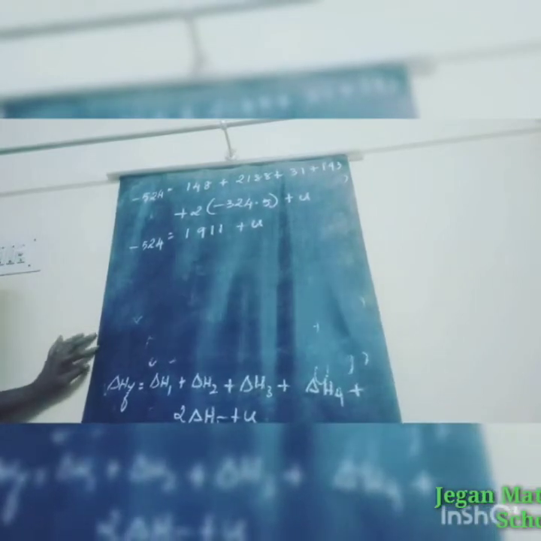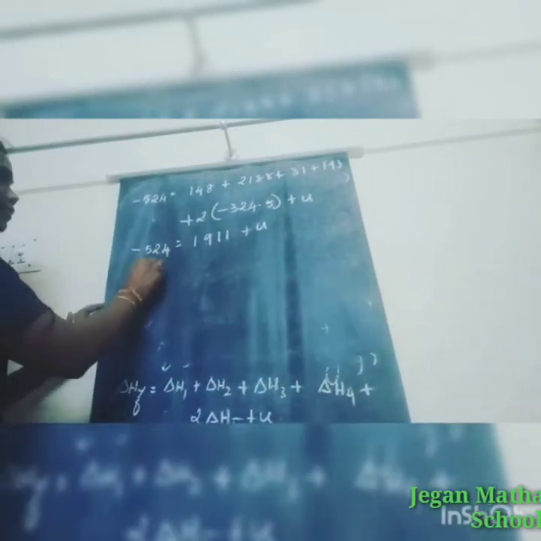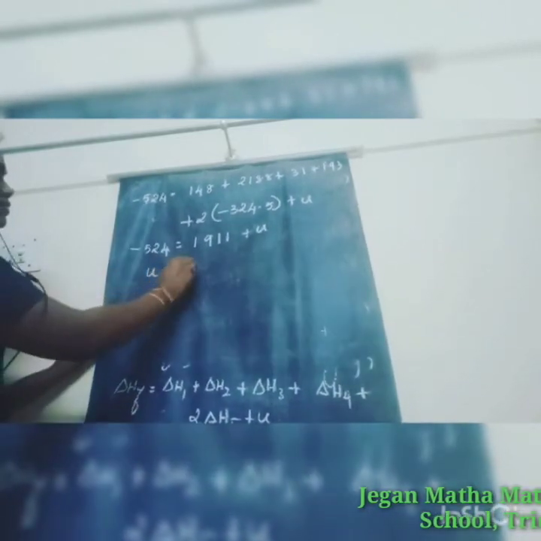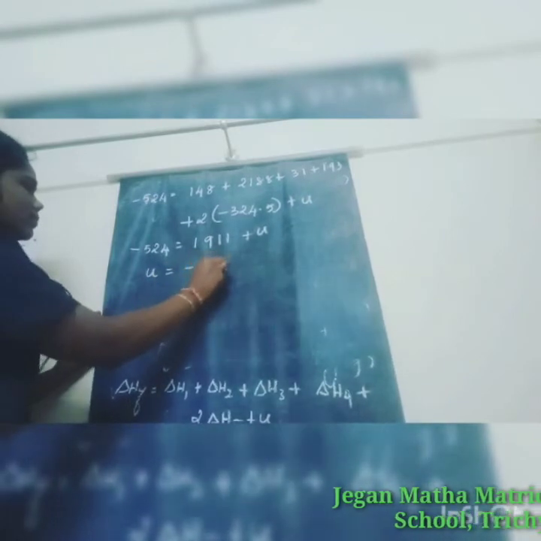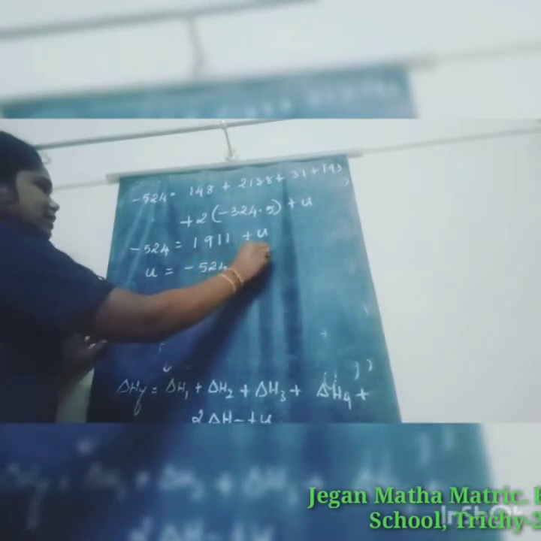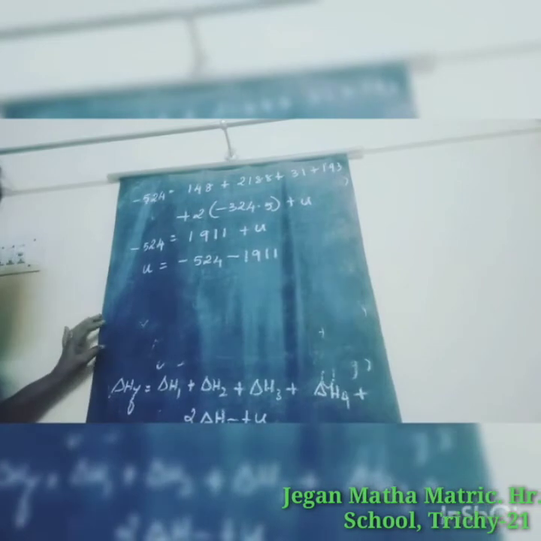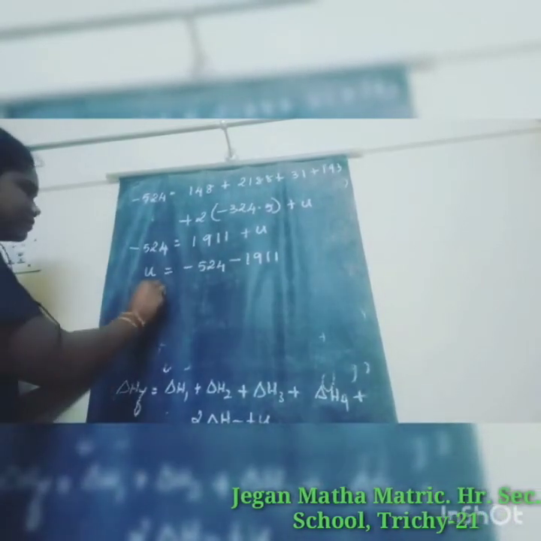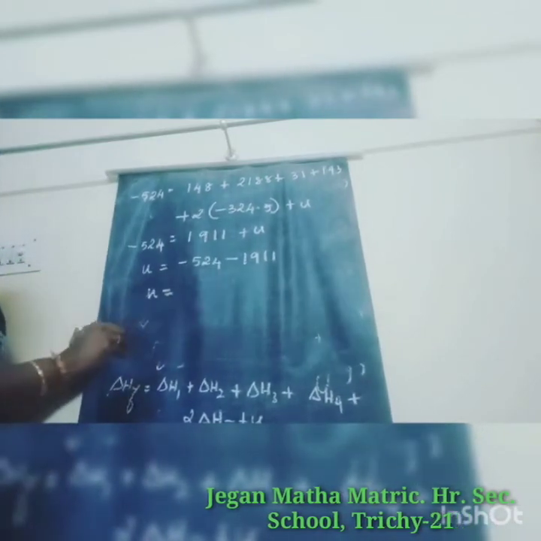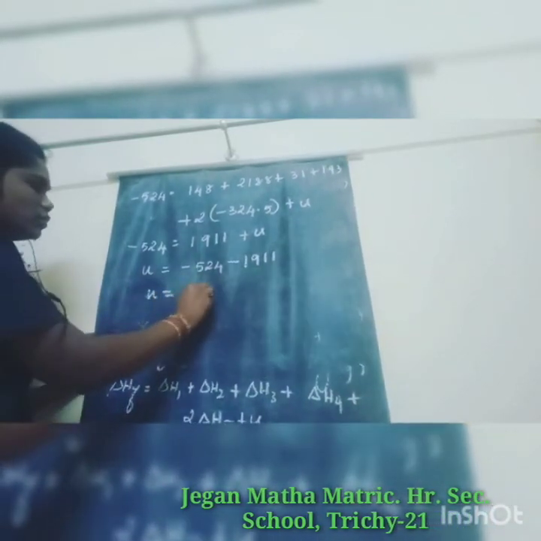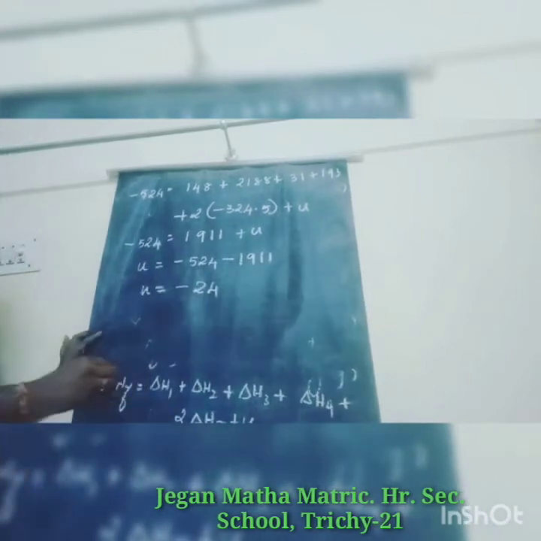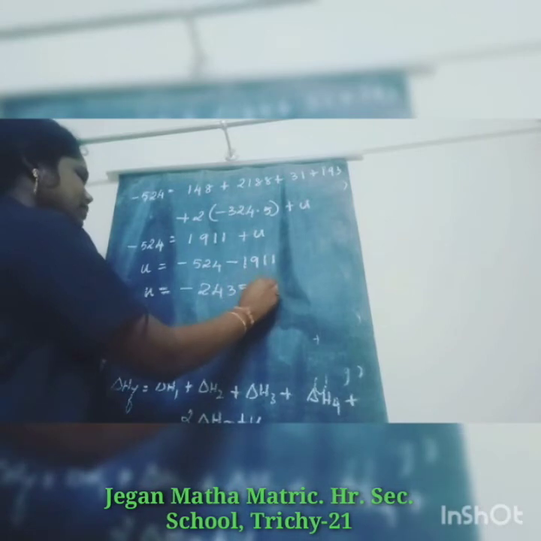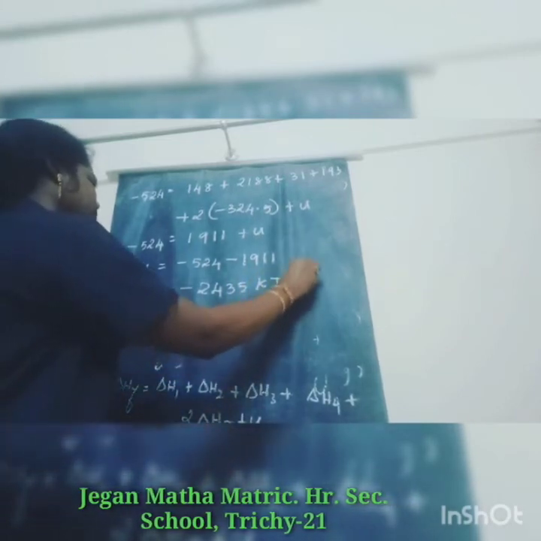We want the U value only, so U is equal to minus 524 minus 1911. Simplifying, we get U equal to minus 2435 kilojoule per mole.